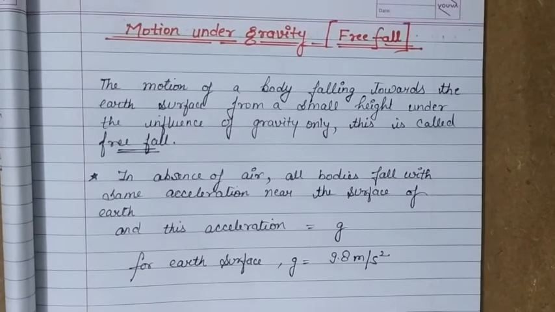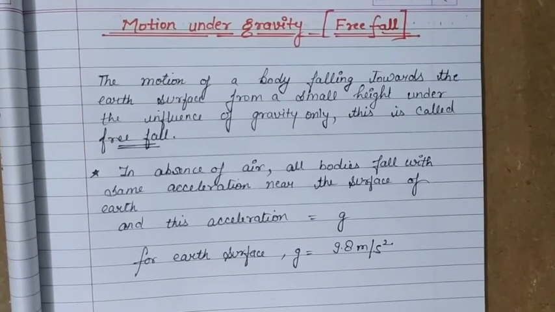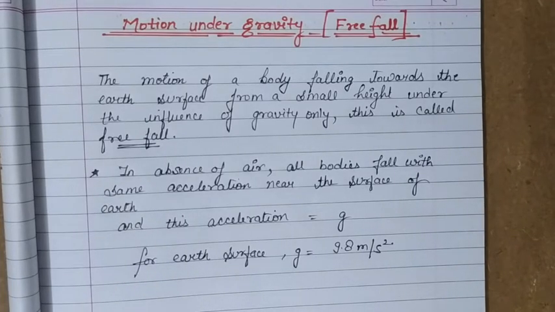Now we are talking about motion under gravity. That means the body is moving under the influence of gravity. Previous to this video we have studied equations of motion. Those equations were for uniformly accelerated motion, where acceleration can take any value.